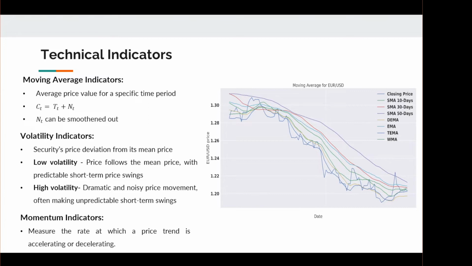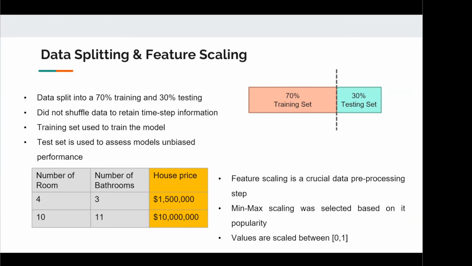This can be seen on the graph on the right, where you can see that the closing price is very erratic. However, by taking simple moving averages between 10 to 50 days, you can see that the lines are much smoother, which show the general trend of the price. Other technical indicators include volatility indicators and also momentum indicators. After adding the technical indicators, we then split the data into 70% training and 30% testing. It's important to take note that we did not shuffle the data before the split. This is so that we can retain the timestamp information.